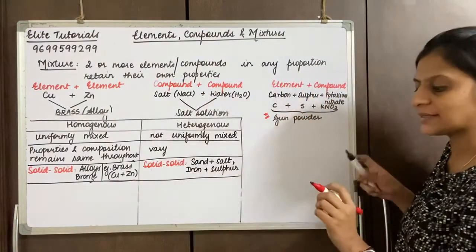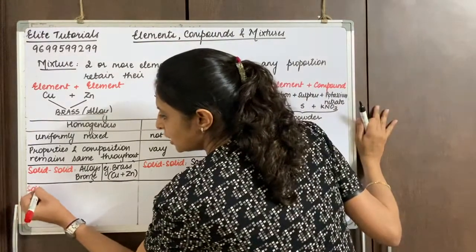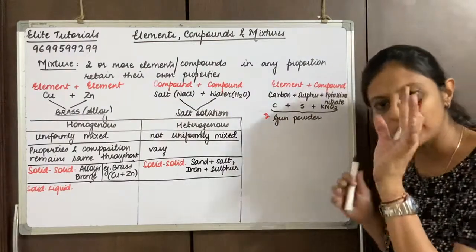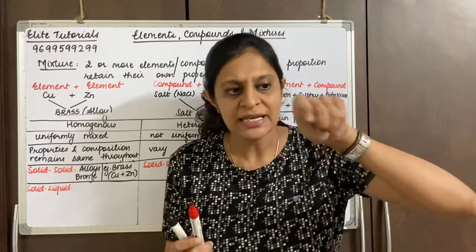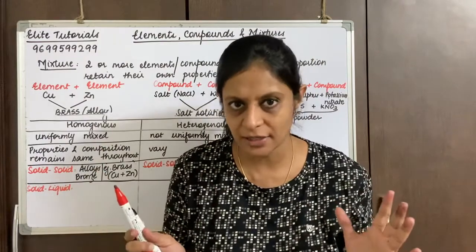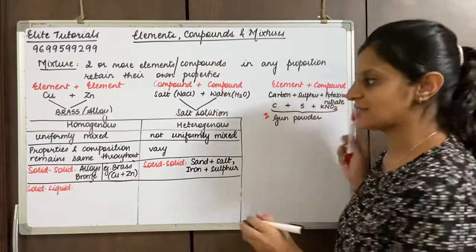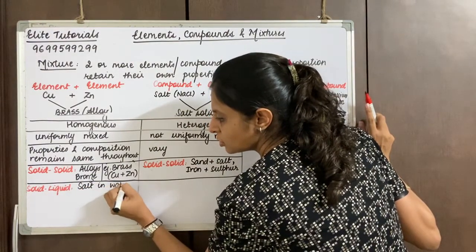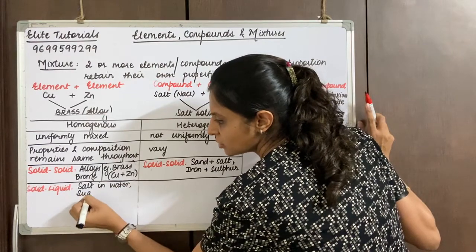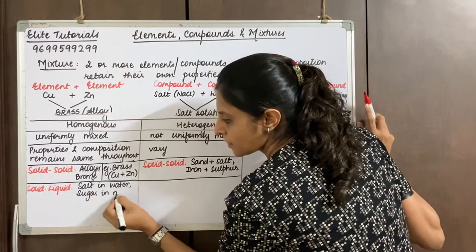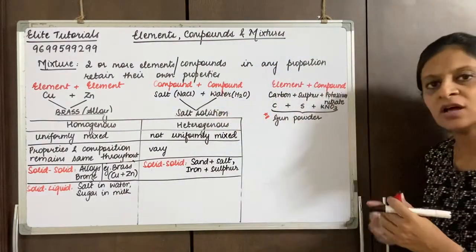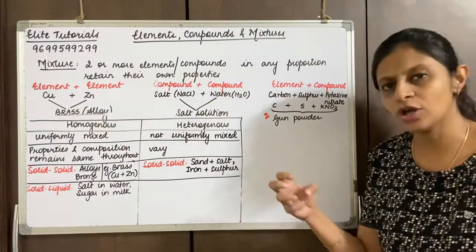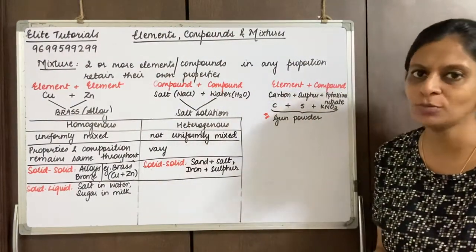The second one in this category is the solid-liquid mixture. You can think of an example in which a solid is stirred in a liquid and it disappears in the liquid. I can give any number of examples here: salt in water, sugar in milk. But make sure that you are adding a solid to a liquid, and do not get confused with that. All of that dissolves, which is why they form a homogeneous mixture.